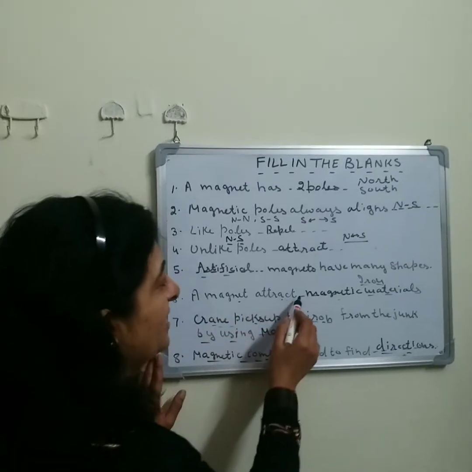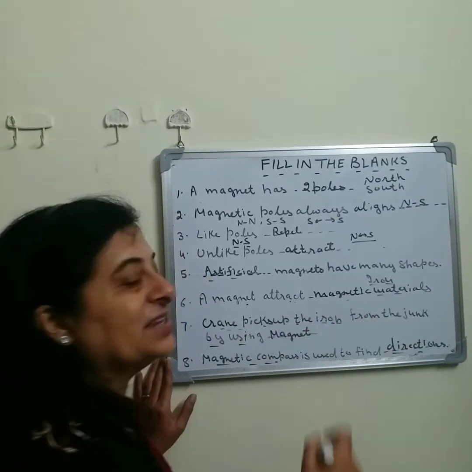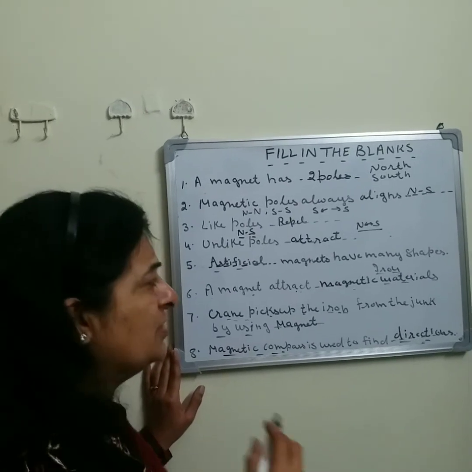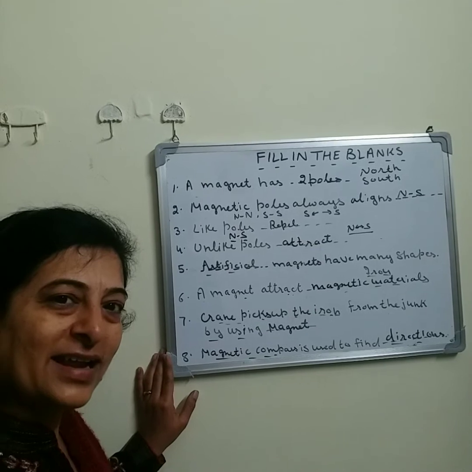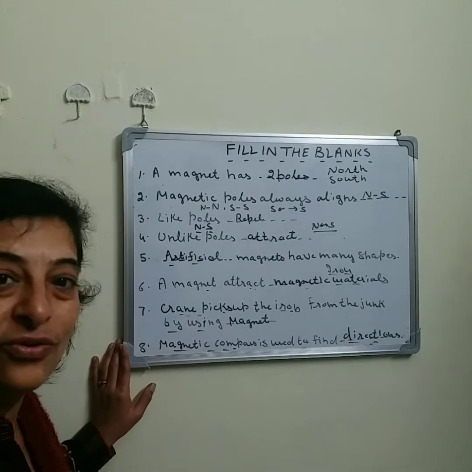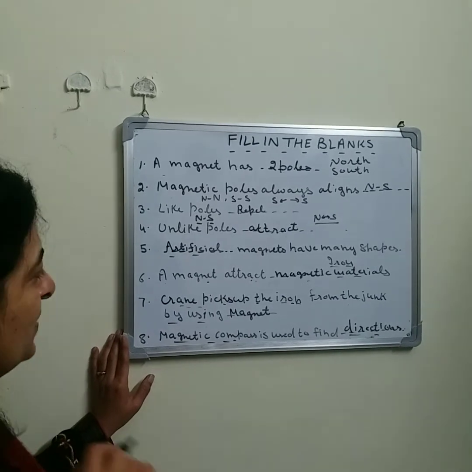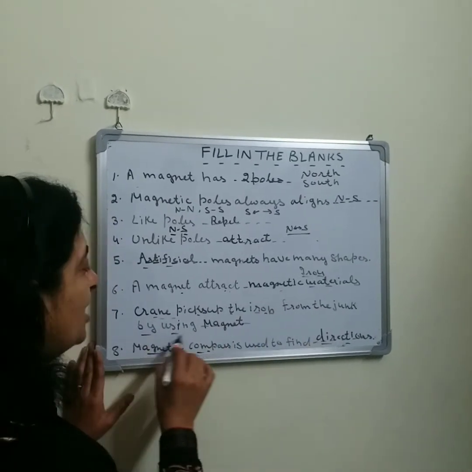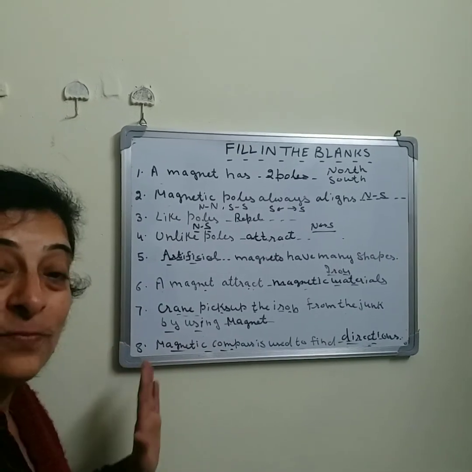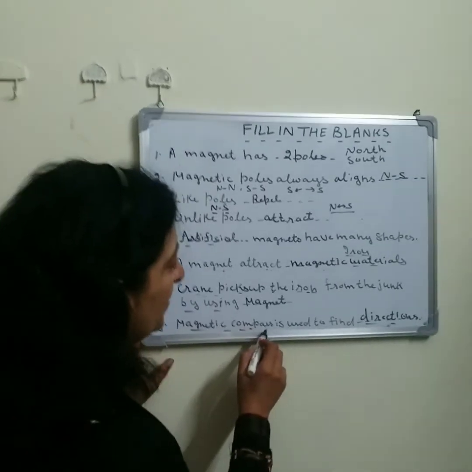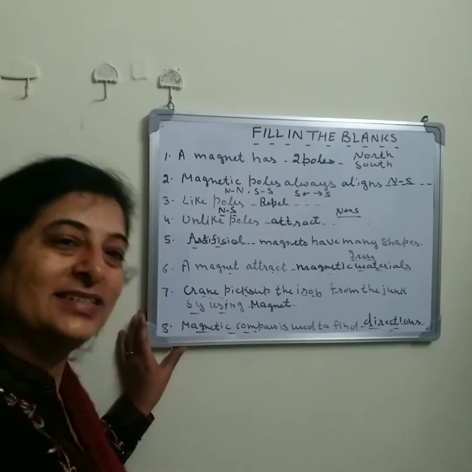A magnet attracts magnetic materials like iron, copper, nickel, and those materials which are not attracted by the magnet are known as non-magnetic materials like wood, plastic. Now the crane picks up the iron from the junk by using big pieces of magnet, and the magnetic compass is used to find directions.